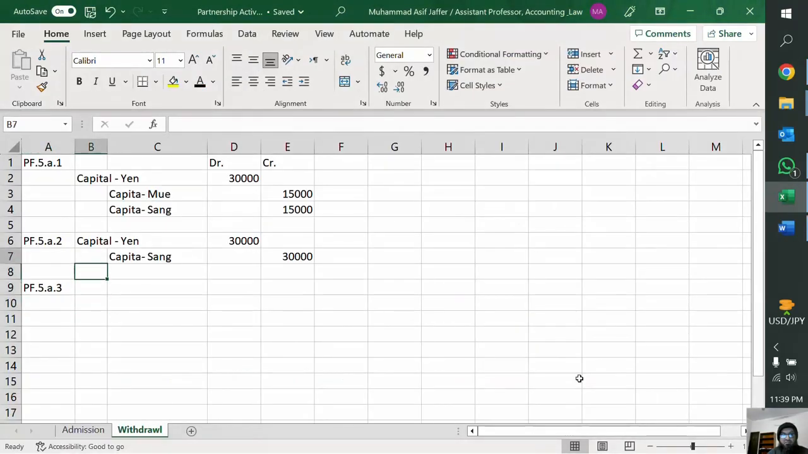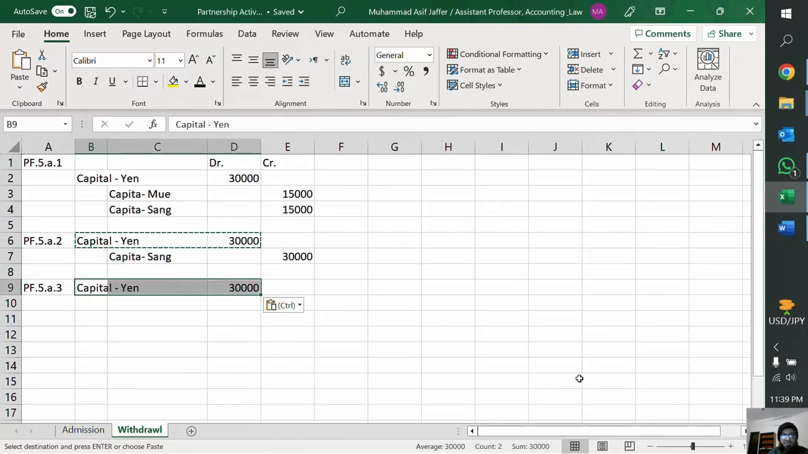So of course his capital will no longer be there, right? So his capital will be debited by 30,000.